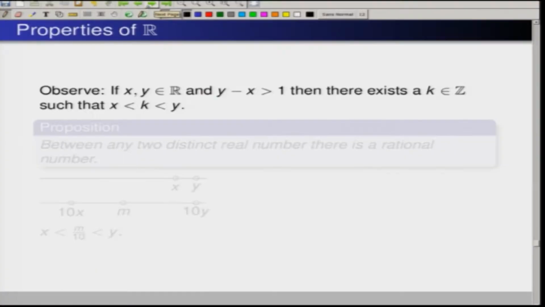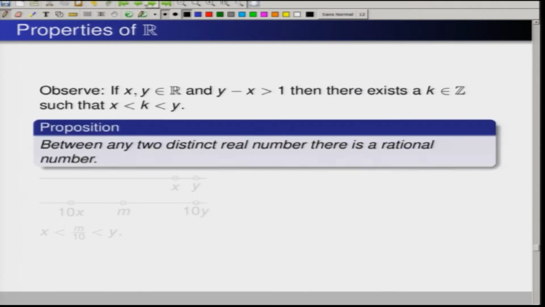Okay, so we are going to discuss some more properties of the set of reals. One thing you can notice is that if we have two real numbers x and y that are far apart, such that y minus x is strictly bigger than 1, then there exists an integer k which is going to lie between x and y, x less than k less than y. So, we can say that between any two distinct real numbers there is a rational number.